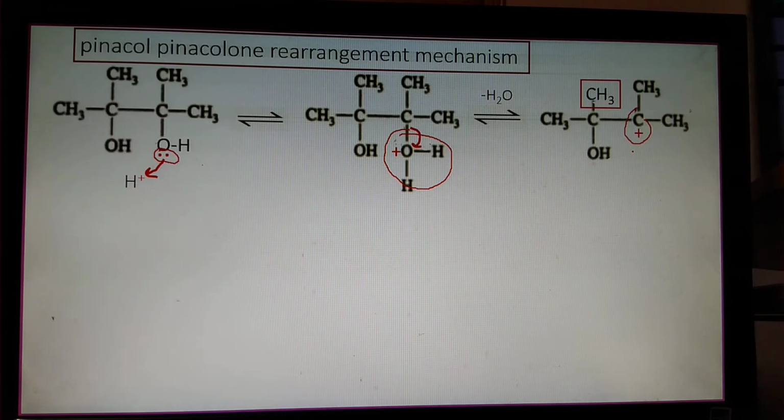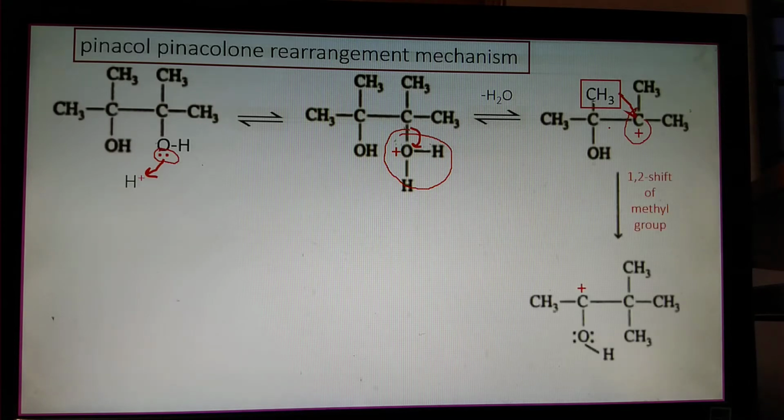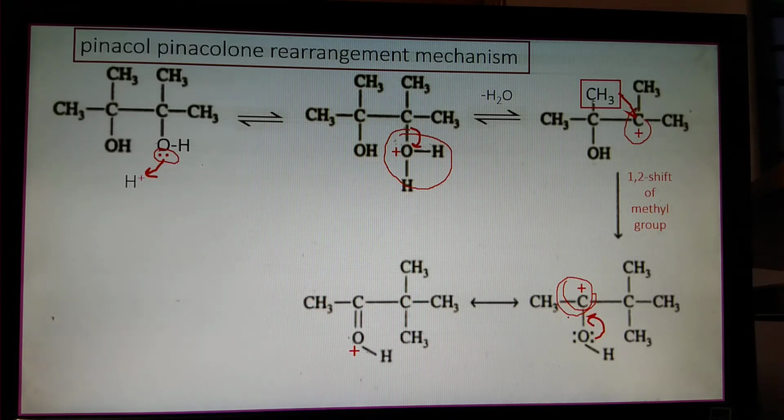Here the methyl group from one position to two position gets shifted. It is a 1,2 shift of the methyl group and a new carbonium ion center is formed. And again this oxygen is involved in neutralizing the positive charge, and this system is stabilized by resonance.